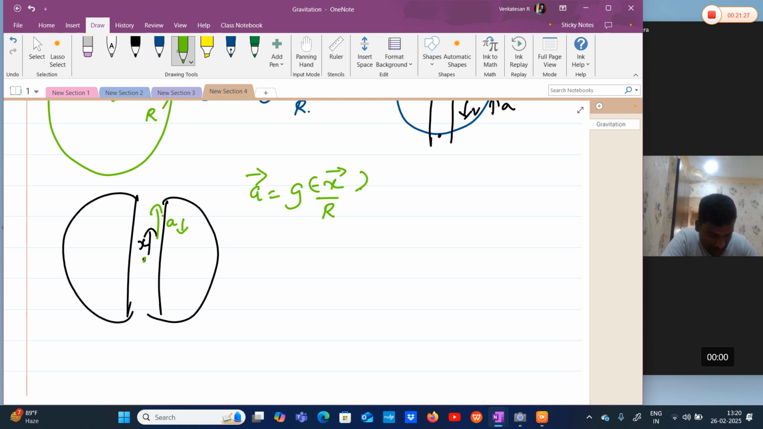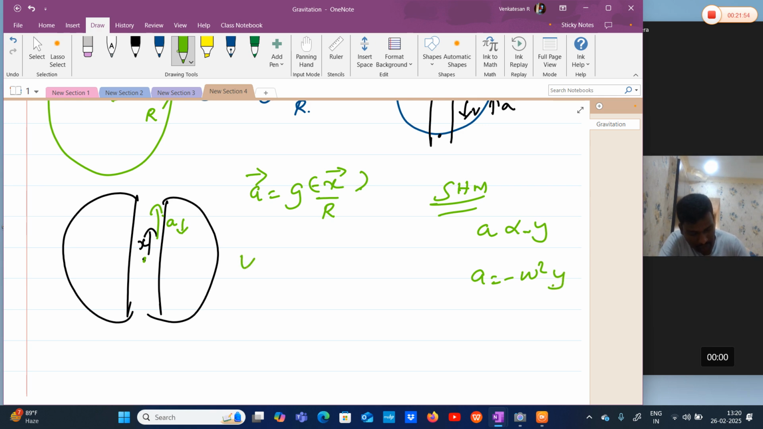Which means here acceleration is directly proportional to displacement, and also it is acting opposite to the direction of displacement, which means this is simple harmonic motion. In simple harmonic motion, acceleration is directly proportional to displacement and acting in opposite direction. So here a is equal to minus omega square y. What's omega square here? g by r. What is omega here? Square root of g by r.